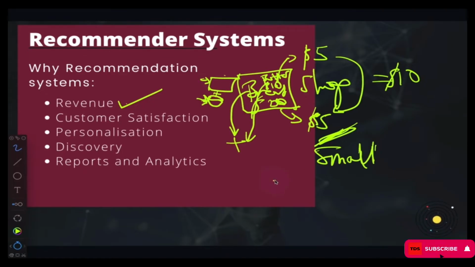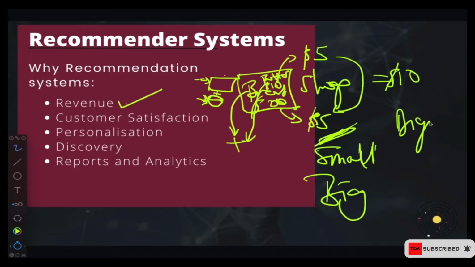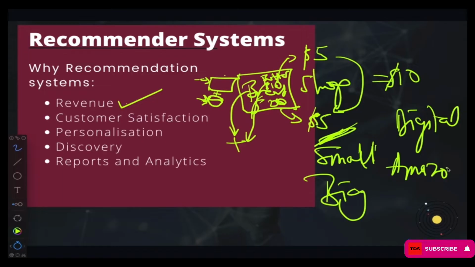But if you have a big shop where you have about millions of products over there, it's difficult to actually fish out which items are my customers buying in addition to other items. What combination of items do my customers buy the most? It's going to be very, very difficult for you to figure those things out if you have a very big shop. I'm talking about digital shop like say Amazon.com or Amazon.in or Amazon.ca or whatever it is.